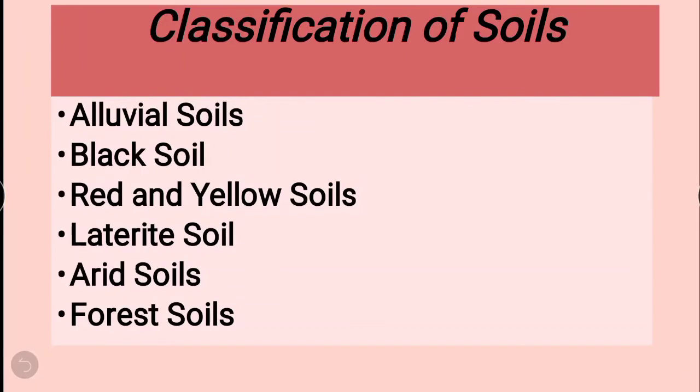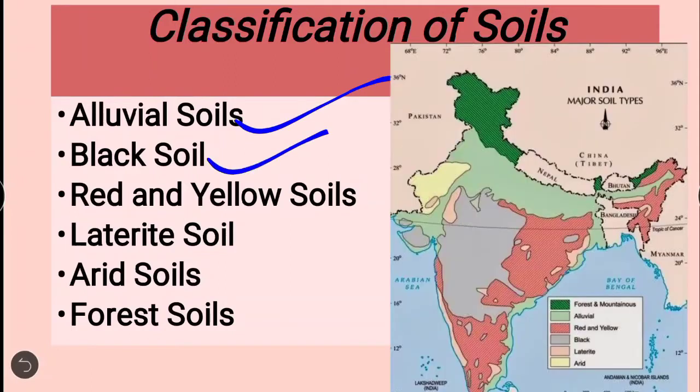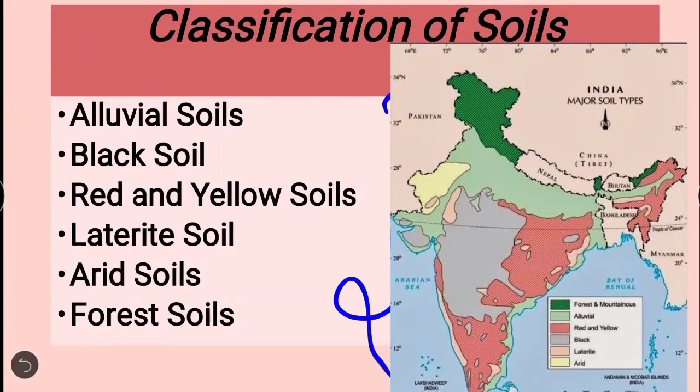Here we have majorly six types of soil, that is alluvial soil, black soil, red and yellow soils, laterite soil, arid soil and forest soil. First of all, these soils are not found in one place in India.